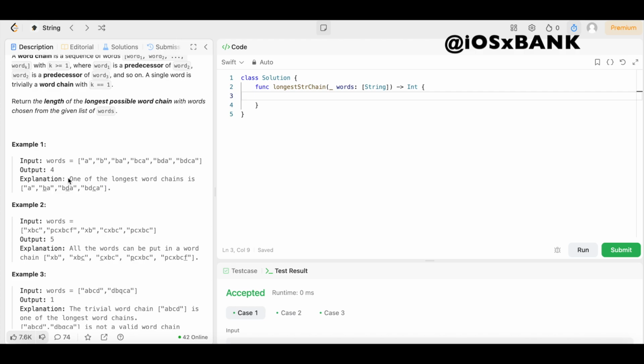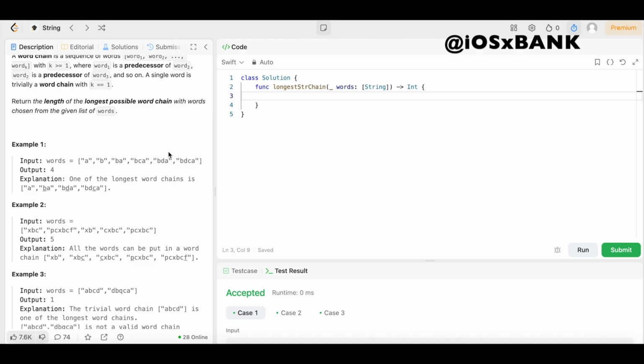Now, it's important to understand that this is one of the longest word chains. It's not the only longest word chain. If, for example, we start with a B, all we have to do is insert an A, and we'll go from B to BA. That works as well. Same with this: from BA, we can insert the C here, or we can insert the D here. Either one works. We can insert a C into BA and we'll get BCA, or we can insert the D into BA and we'll get BDA.